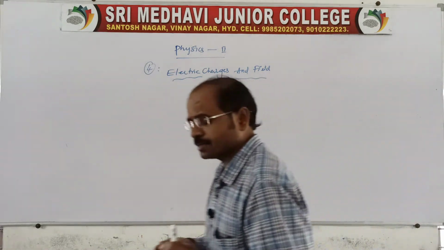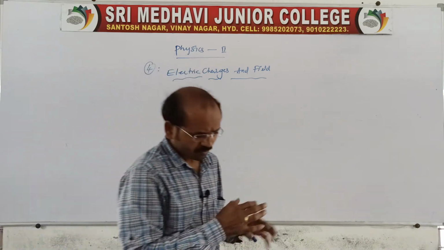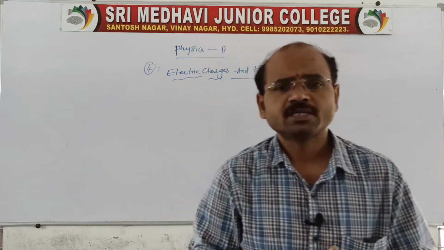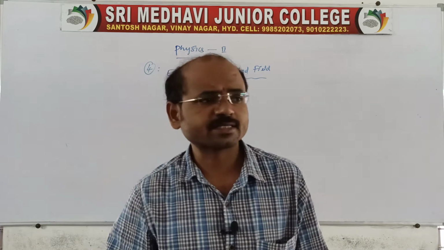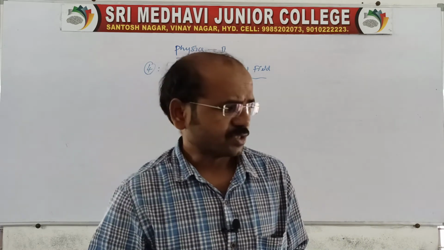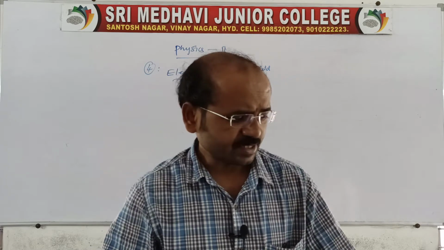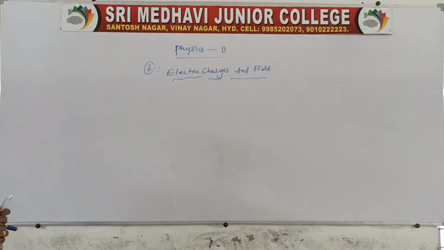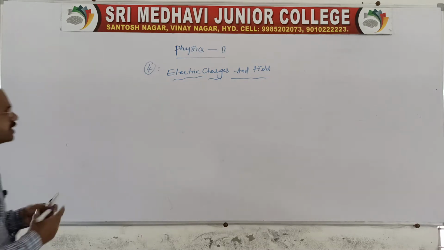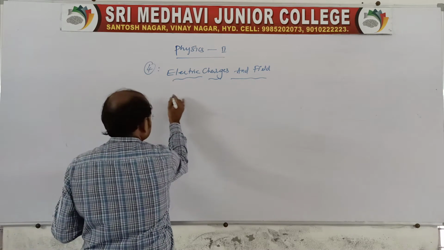I want to tell you one thing: this chapter is related to charges and electric currents. The new chapter is electric charge and field. This chapter actually contains electrostatics.